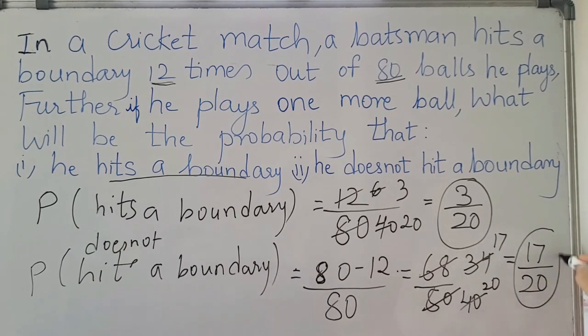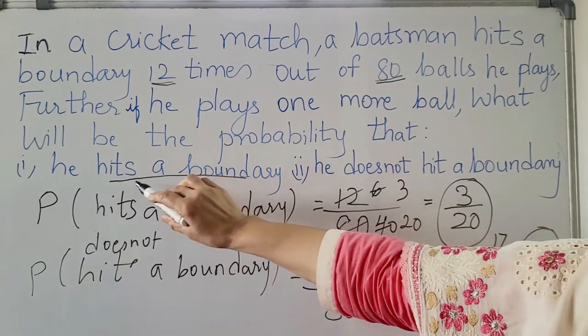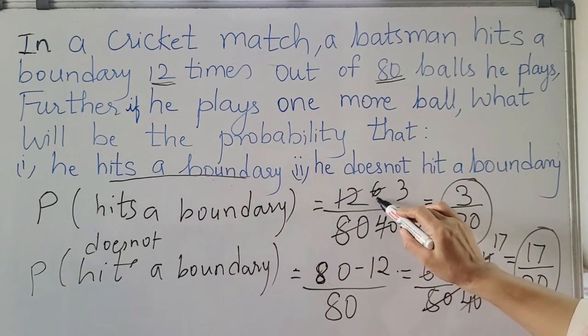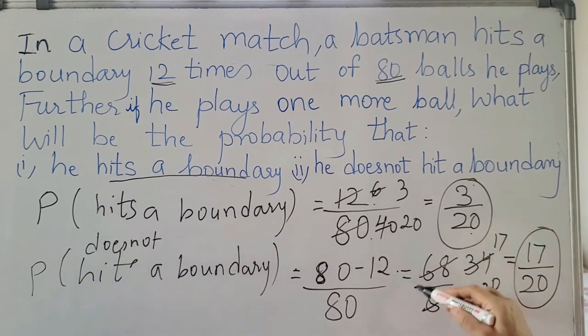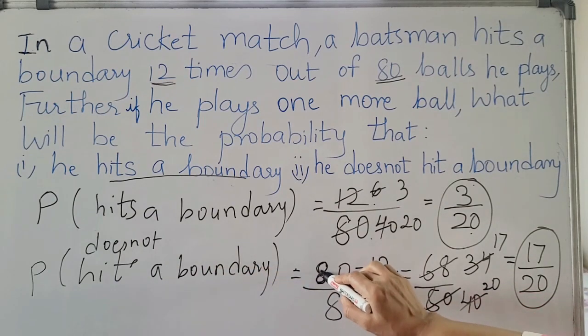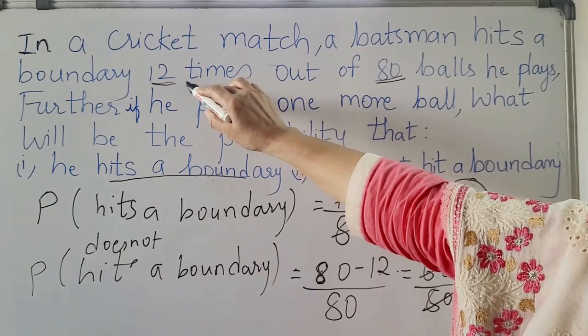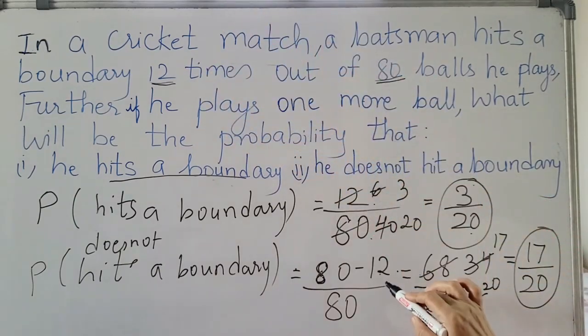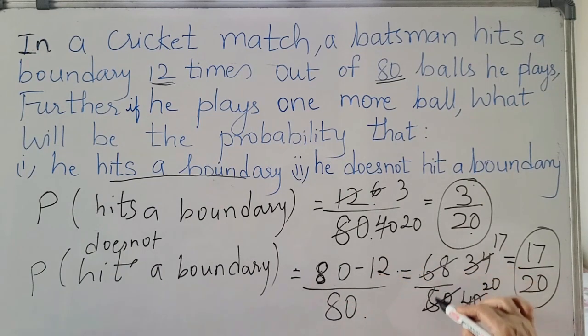So here the probability that he hits a boundary is 12 by 80, you get 3 by 20. What is the probability he does not hit a boundary? Then you have to minus from total 12, that is hitting the boundary, rest will be not hitting the boundary. So 80 minus 12 by 80, 68 by 80, you get the answer 17 by 20.